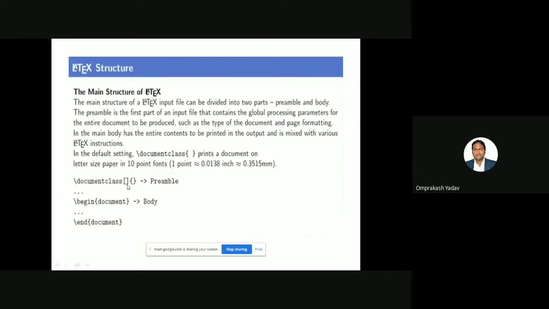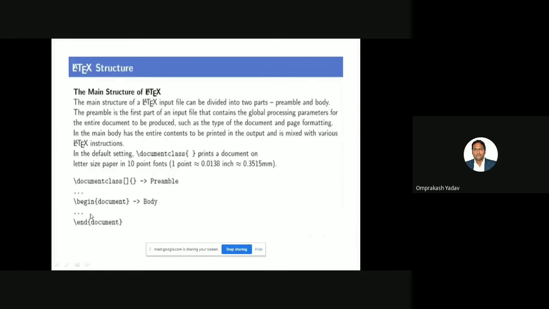See, this square bracket is the optional part. If you want to give certain attributes or parameters, for example whether you want to set the font size, whether it's 12 point or what, that kind of attributes you can mention in this square bracket. Then the curly braces are compulsory, and here also we will specify certain things. Then the entire thing will start with \begin{document} and \end{document}.